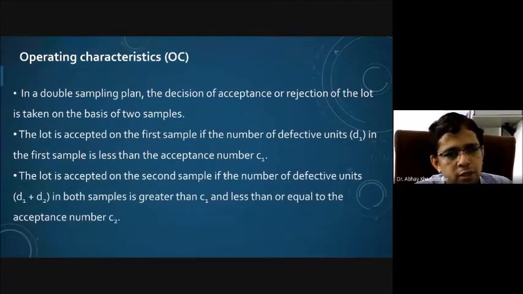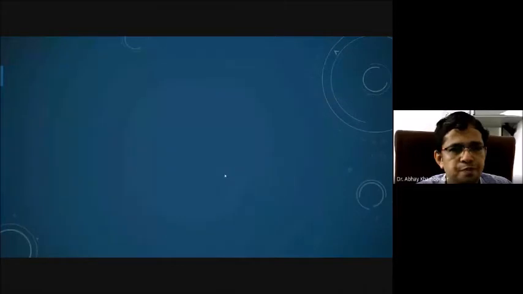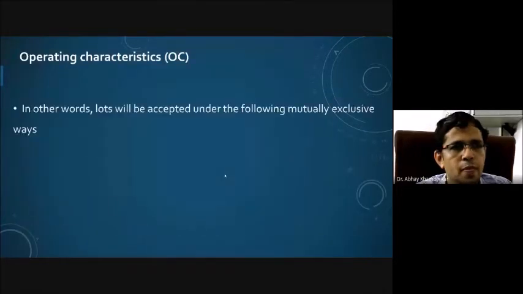The lot is accepted on the basis of the second sample if the number of defective units in both samples, that is D1 plus D2, is greater than C1 and less than or equal to the acceptance number C2. So it should be less than or equal to C2. In other words, lots will be accepted under the following mutually exclusive situations.